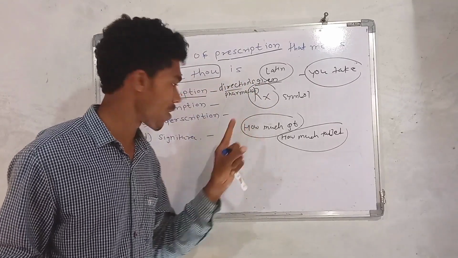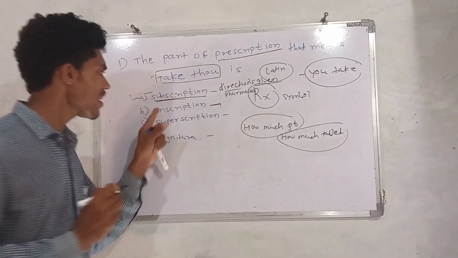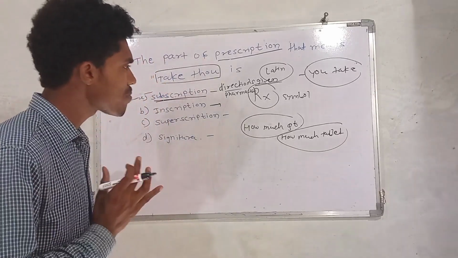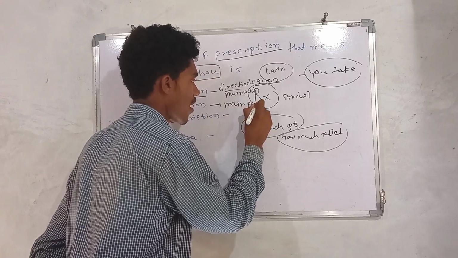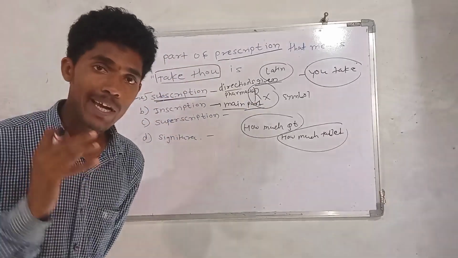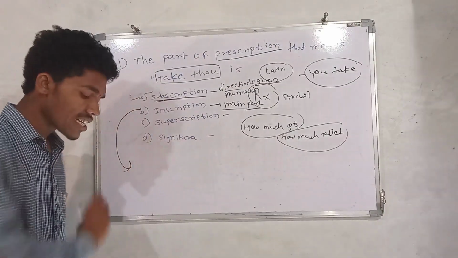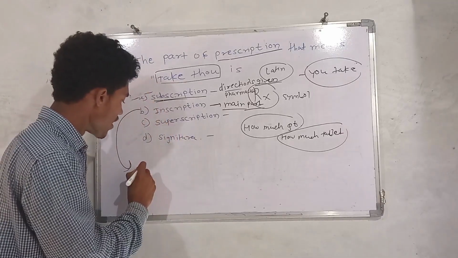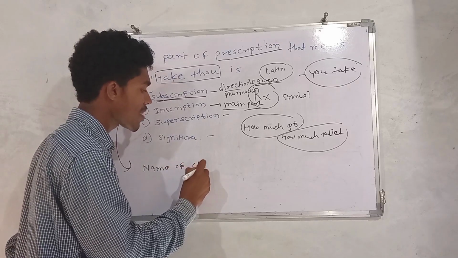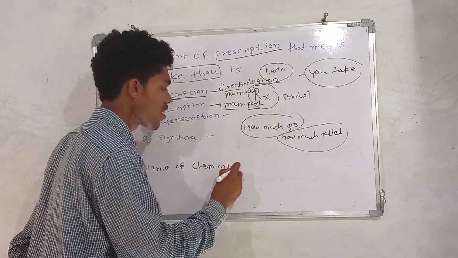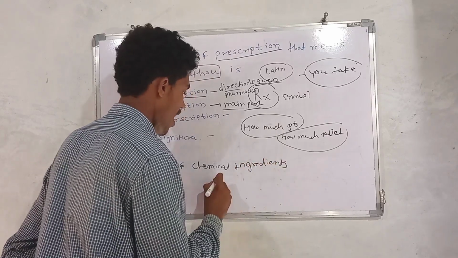The second option is the inscription. What is inscription? Inscription is the main part of the prescription. Remember that. Why is it the main part? It is important because in the inscription the names of the chemical ingredients are written.